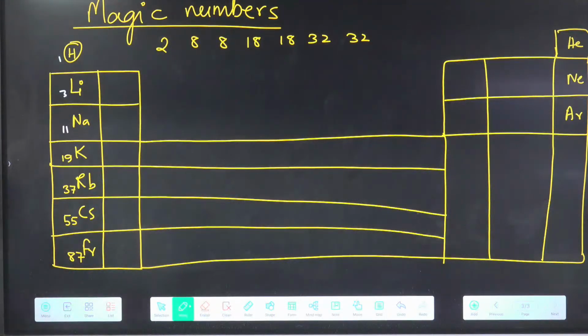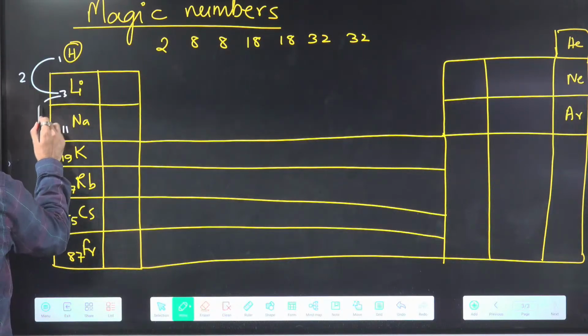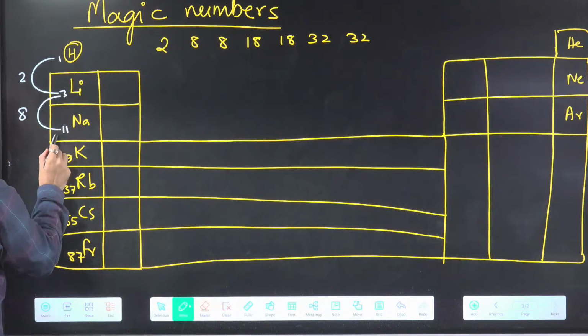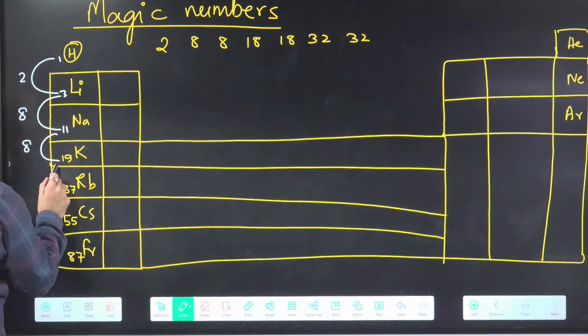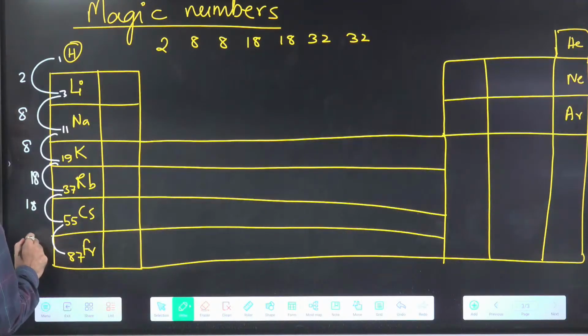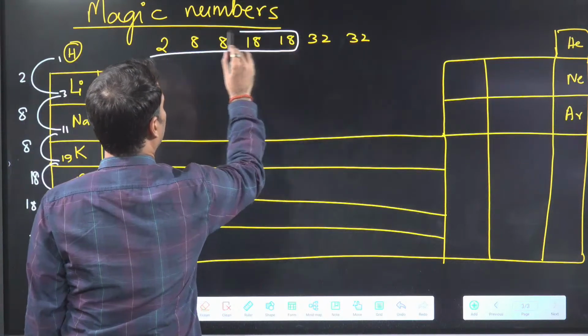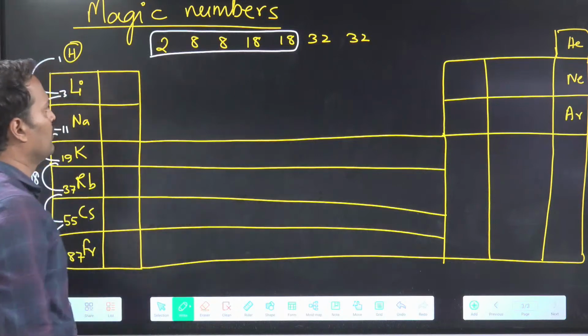Now you check the gap. Check the gap once. 2, 8. What is the gap here? 8. What is the gap here? 18. Then what is the gap? Tell me quickly. 18 only, I think. And then the gap is 32. So till this point we have the S block, first group.